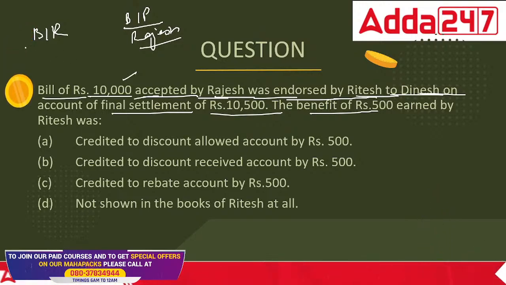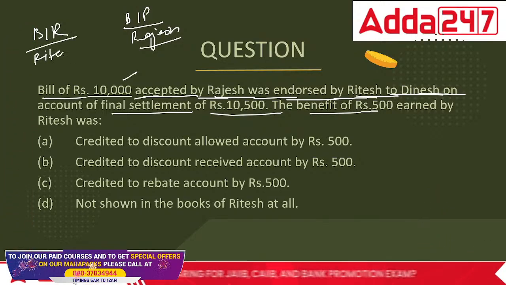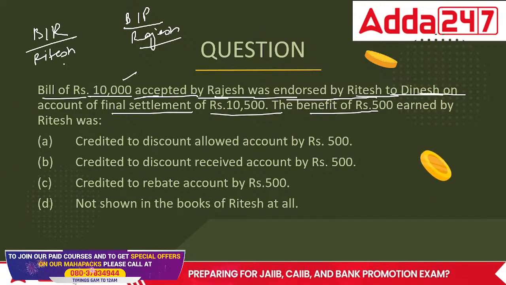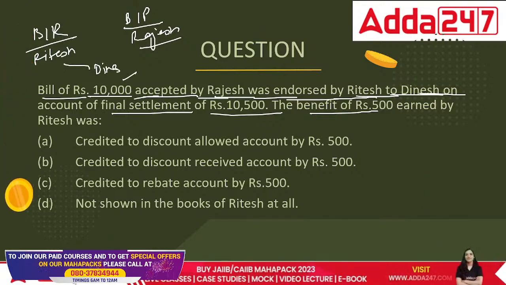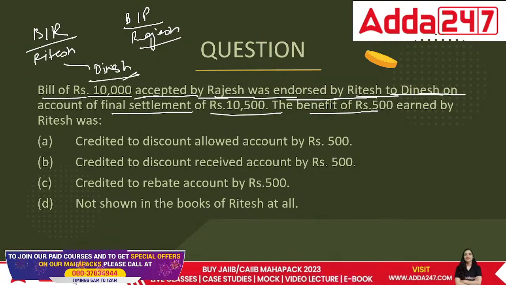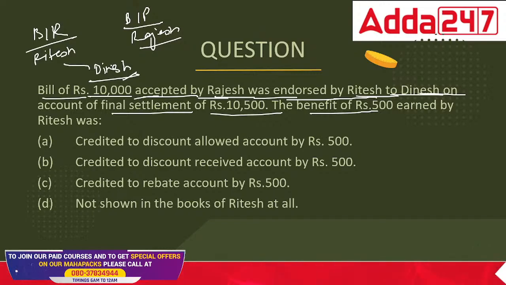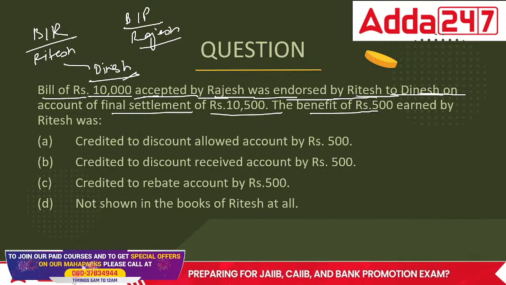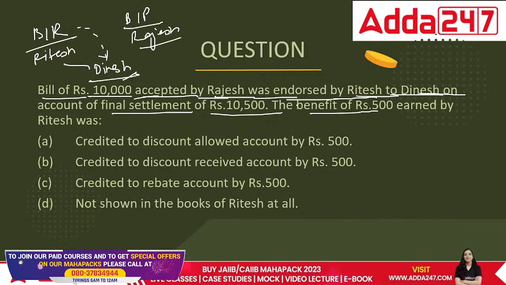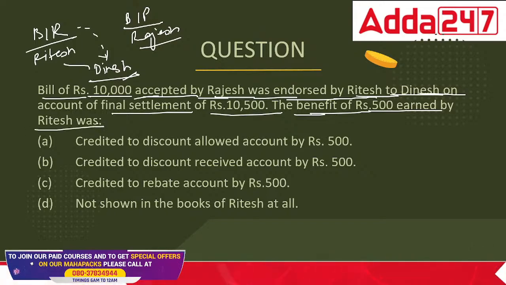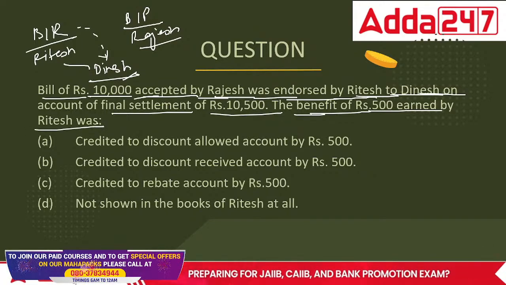Endorsed by Ritesh, this was the person who has drawn the bill, and this has been given to Dinesh. One of his creditors, that creditor, I cannot pay you money, just take away my bills receivable there. So in this case what is the benefit that Ritesh is earning? The benefit was of rupees 500.